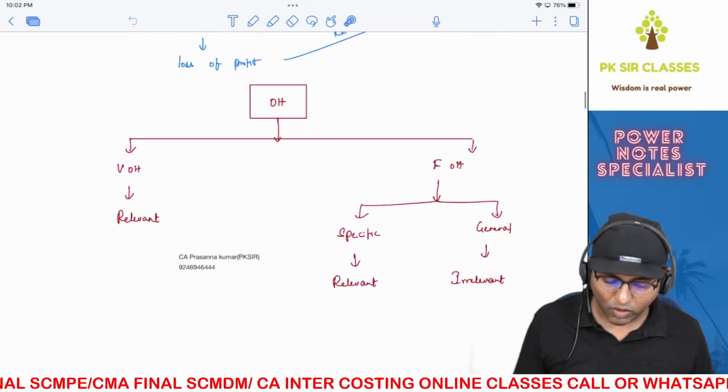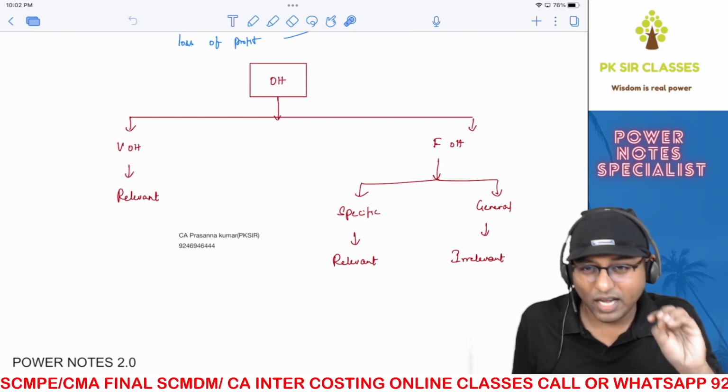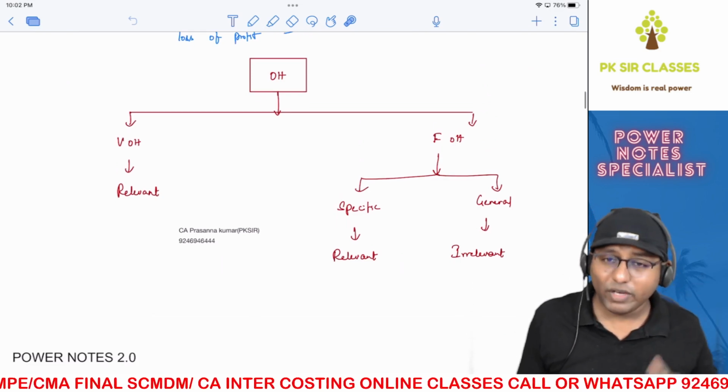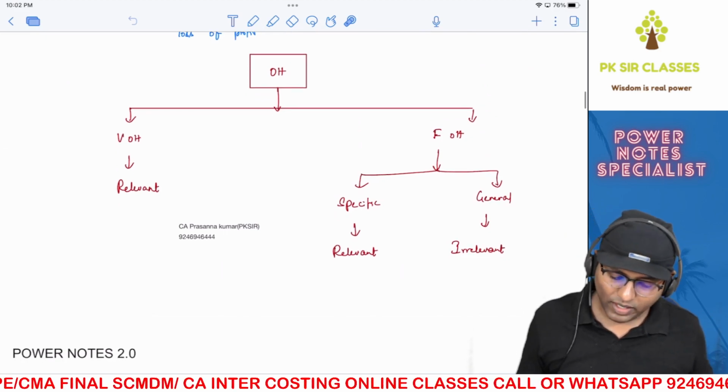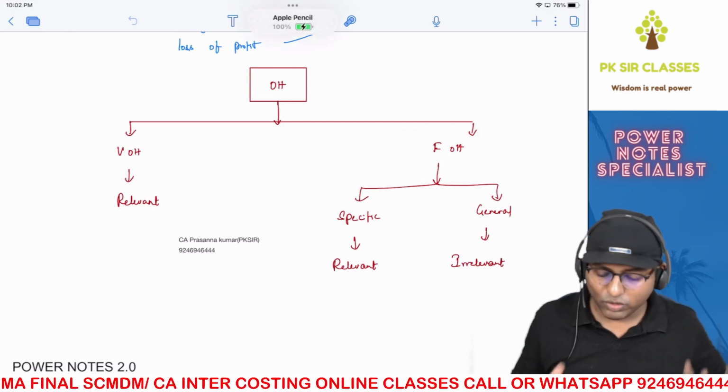That's it. So we're done with all the concepts. As I told you, the limiting factor, indifference point, all those concepts we will cover in the transfer pricing chapter, when we are revising that particular chapter. Is that clear? With this, we are done with all the concepts. I've covered activity-based costing also over here.